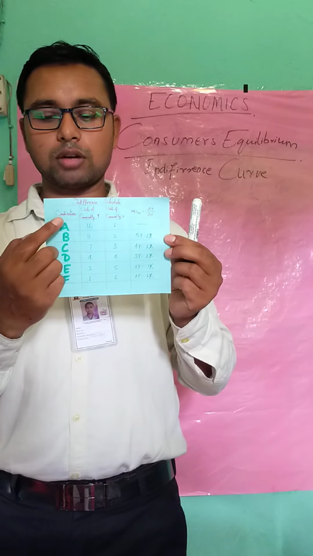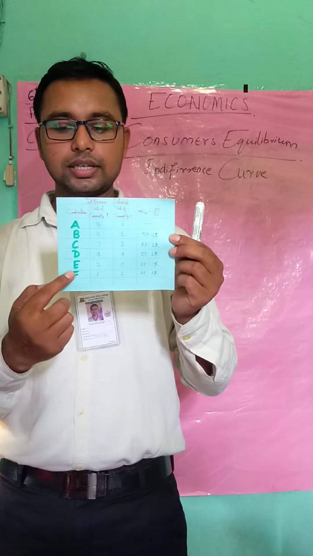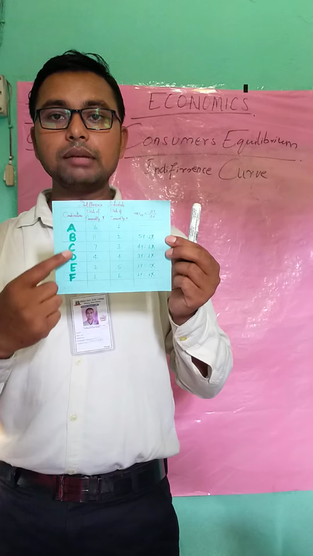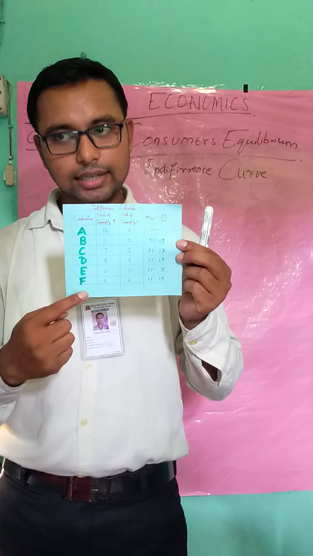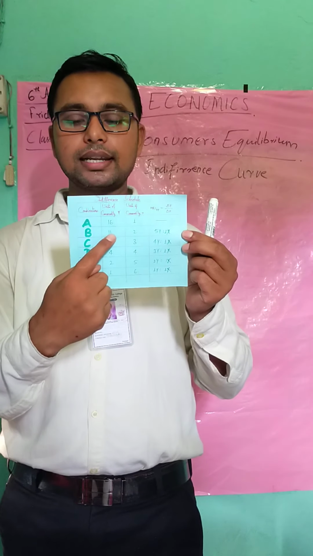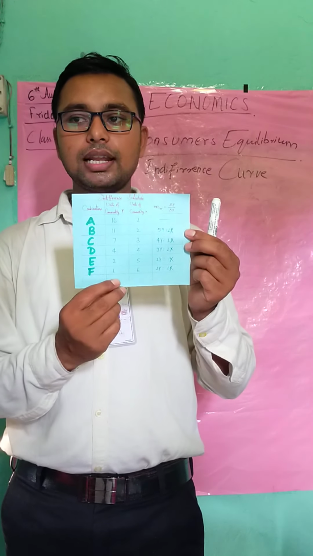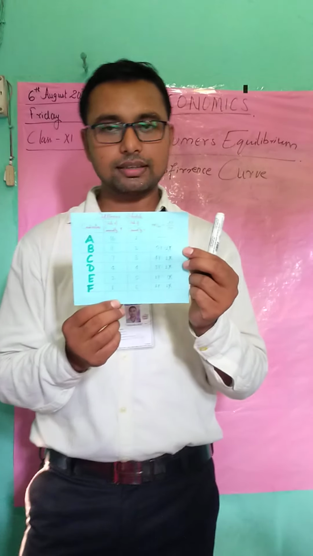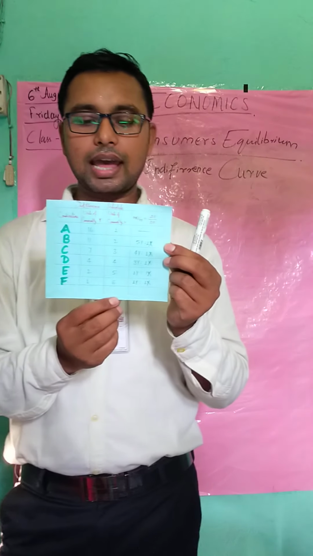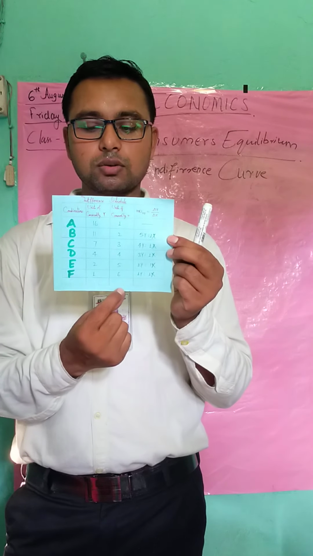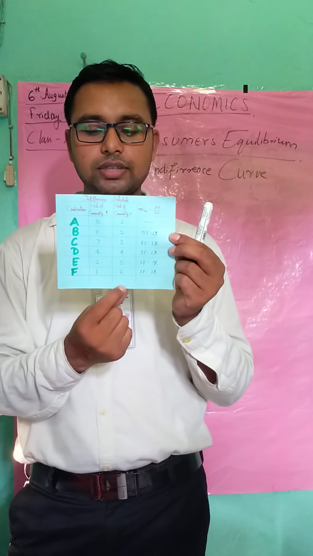In the first column we have the commodity bundles, that is A, B, C, D, E, F. Those are different bundles of commodity. In the second column we have commodity Y, that is 16, 11, 7, 4, 2 and 1 respectively. Another column has units of commodity X, that is 1, 2, 3, 4, 5, 6.